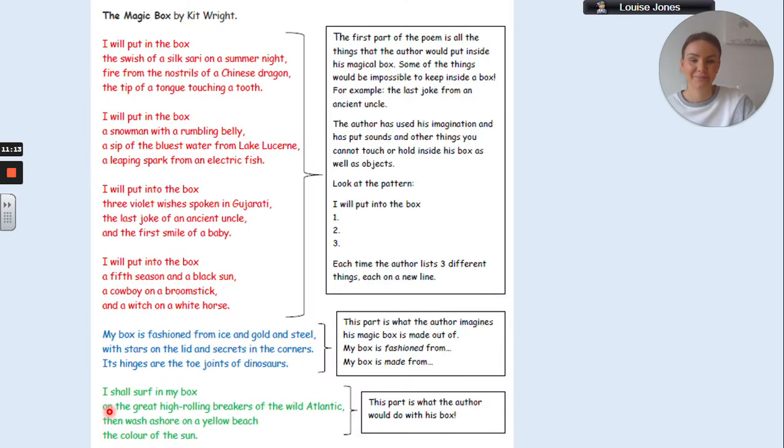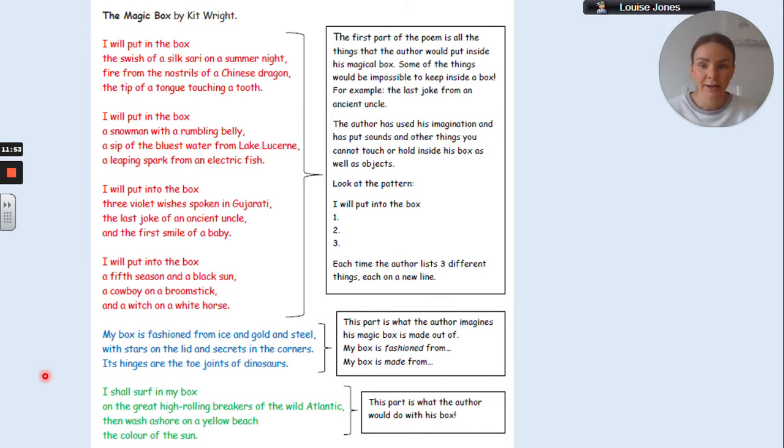Okay. So I'm looking forward to seeing your pictures that go with each of those lines on Seesaw. So we're now going to have a look at the structure of the poem, The Magic Box, because over the next two lessons, today's lesson and tomorrow's lesson, you're actually going to be writing your own version of the Magic Box poem. You're going to create your own magic box and decide which things you will put inside your box. So to help us do that, don't panic, because we're going to go through it step by step together.